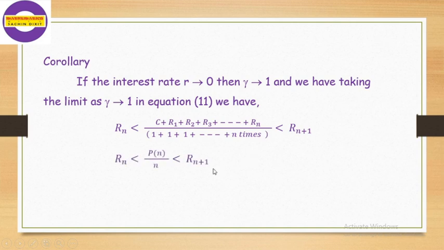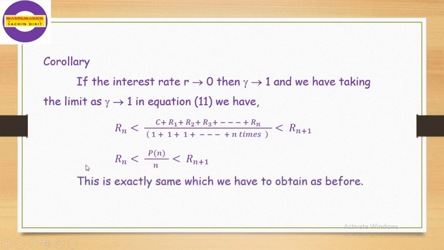This expression can be rewritten like this, because the numerator is nothing but the value of Pn, and 1 plus 1 plus up to n terms is equal to n. But what is this policy? This is the replacement policy of the first model, which we discussed previously, exactly the same as we obtained before.